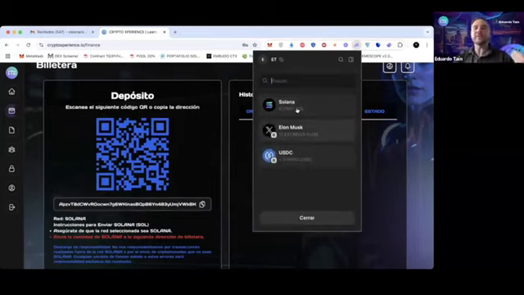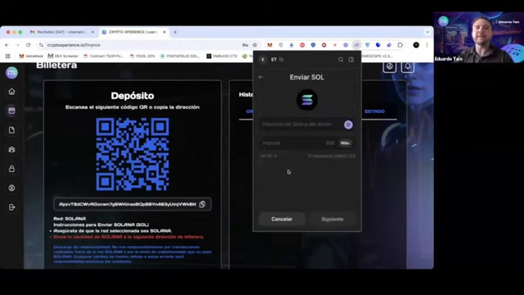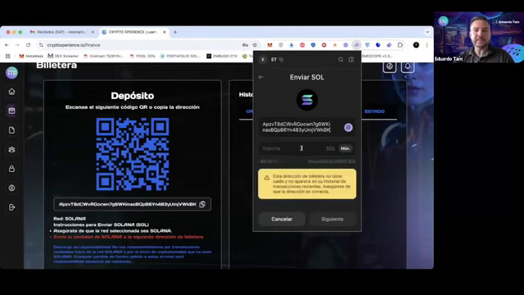Obviously, you can do it from Phantom Wallet, Binance, a centralized exchange, but Phantom Wallet is always recommended. It's a free wallet. You download it from your App Store, Google Play, and load Solana. You buy Solana with a card. You can also do it in Phantom. And now we paste the address that I have previously copied here. I am going to send 0.20.